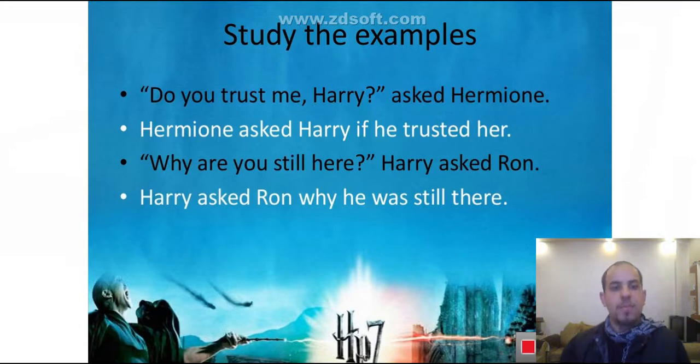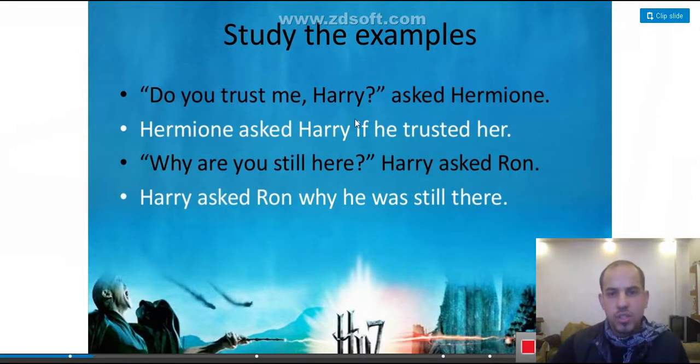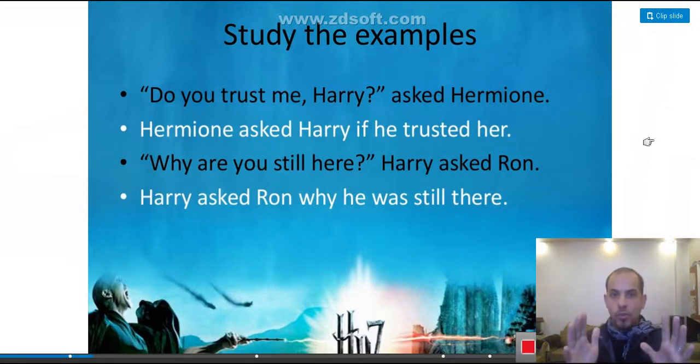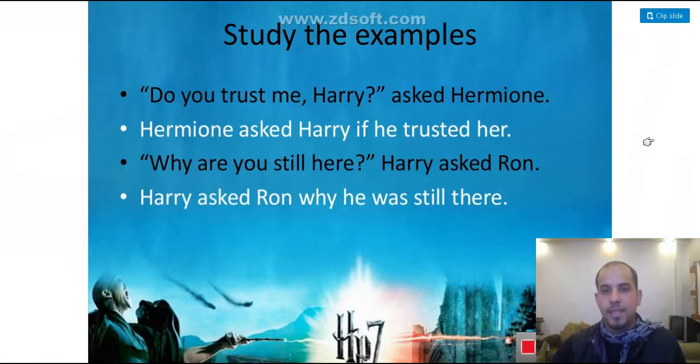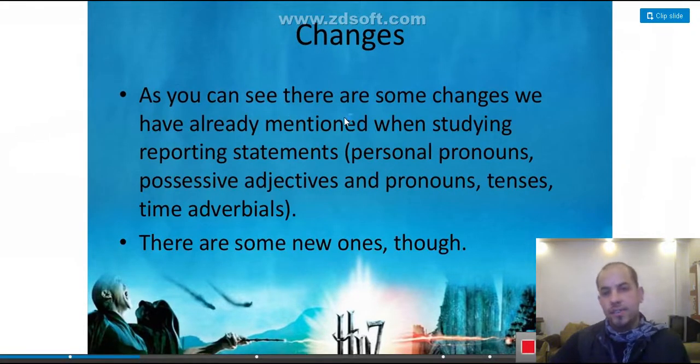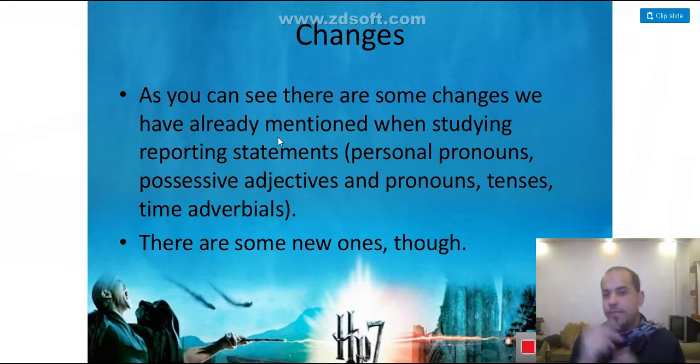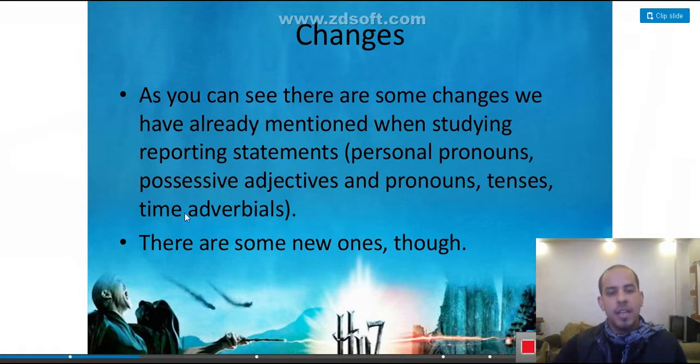She asked. Now the second question here in the black one is the yes or no question, and the second type is the WH question. So how many types of questions do we have? We have two types. Now as you can see, there are some changes we have already mentioned when studying reporting statements. I told you before, we change the personal pronouns, possessive adjectives and pronouns, tenses, and time adverbials. So there are some new ones.